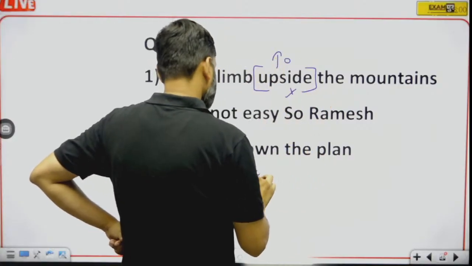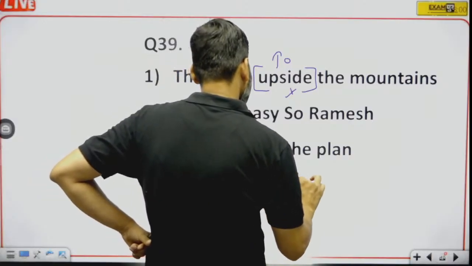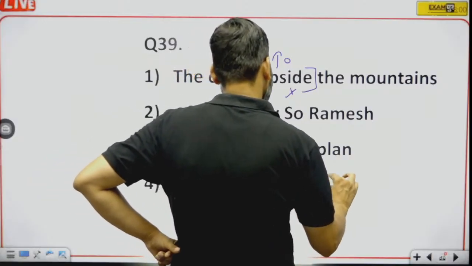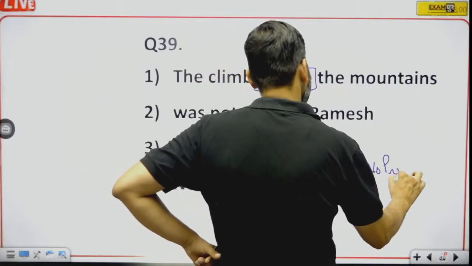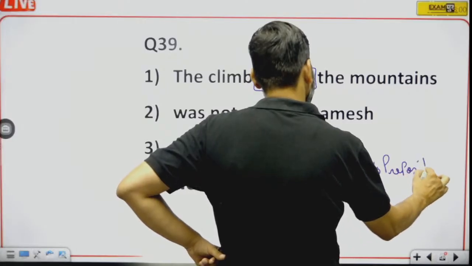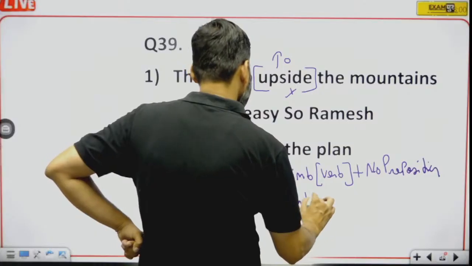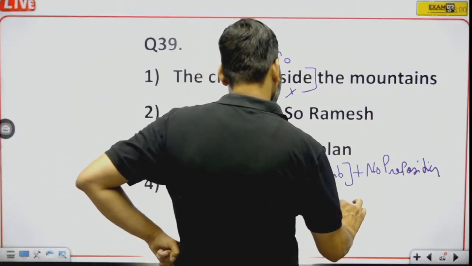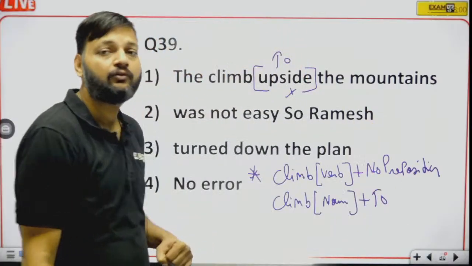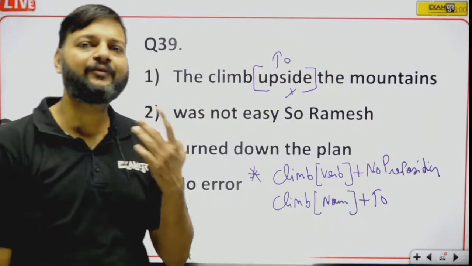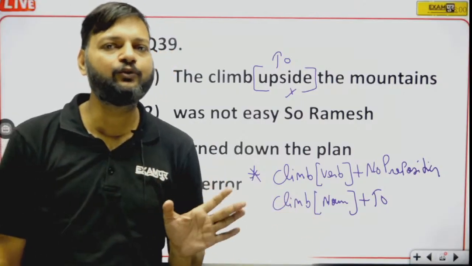One thing that you need to keep in mind is that if climb is a verb, it is not followed by any preposition. If climb is a noun, it is followed by to. Upside can never be used with the word climb.